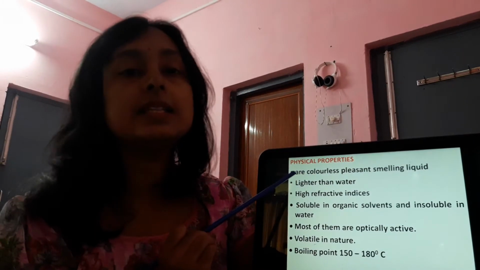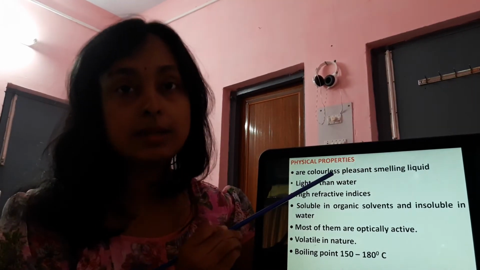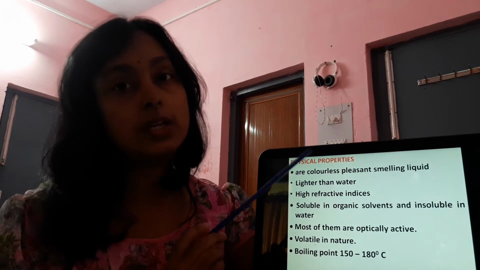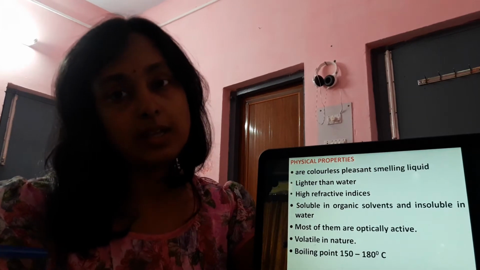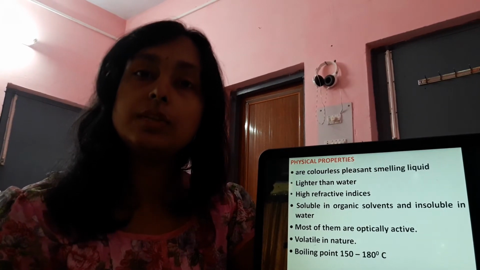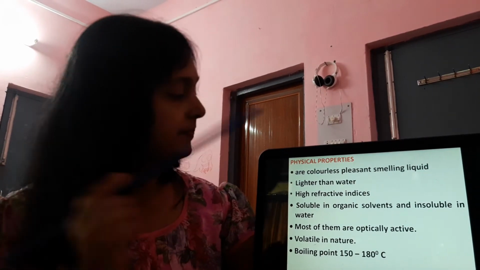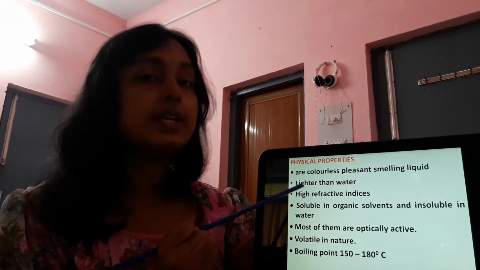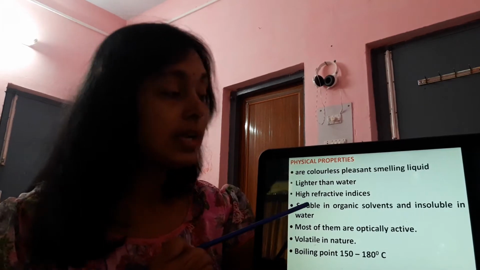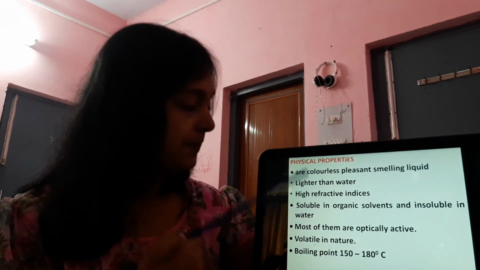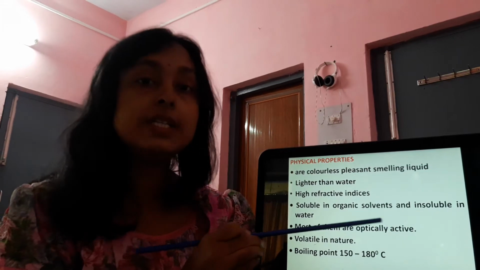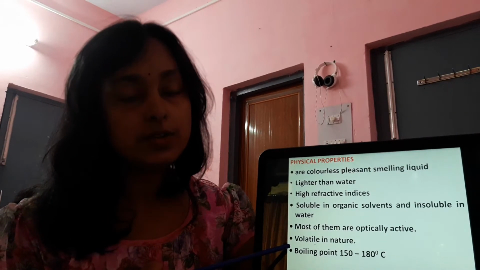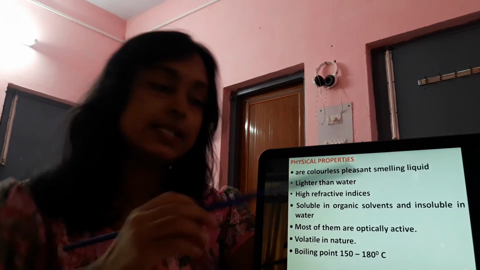Regarding physical properties, they are colorless, pleasant smelling liquids, but in some cases they are not liquid. Camphor is one of the terpenes which is not liquid, but solid. They are lighter than water. They have high refractive indices, and are soluble in organic solvents but insoluble in water. Most of them are optically active, volatile in nature, and have a boiling point range of 150 to 180 degrees centigrade.